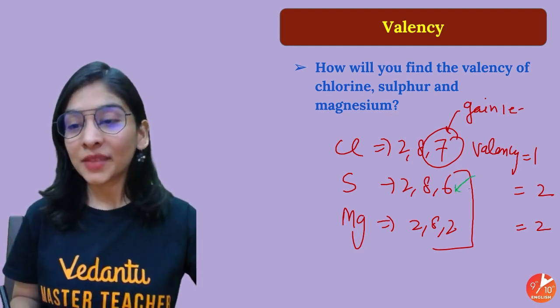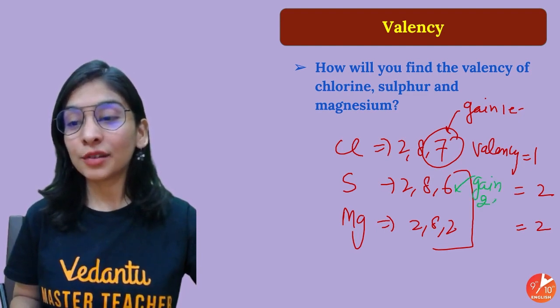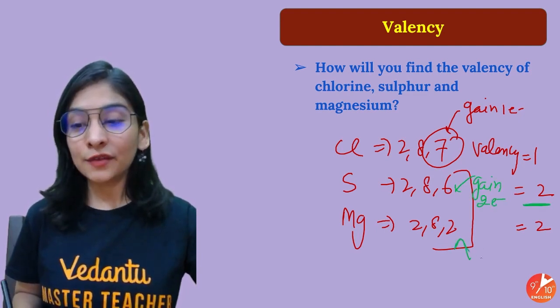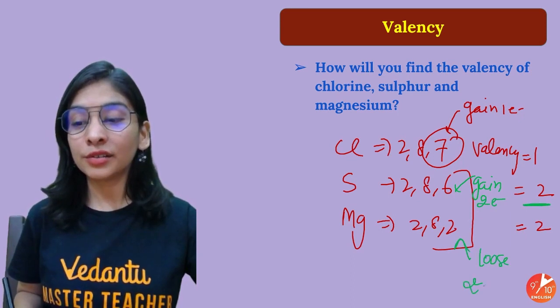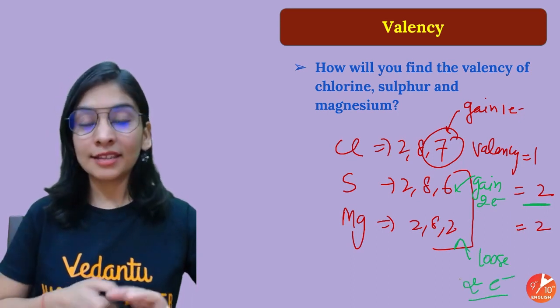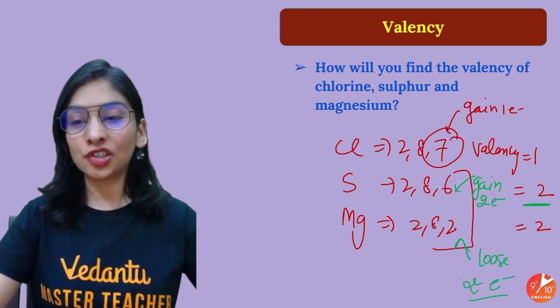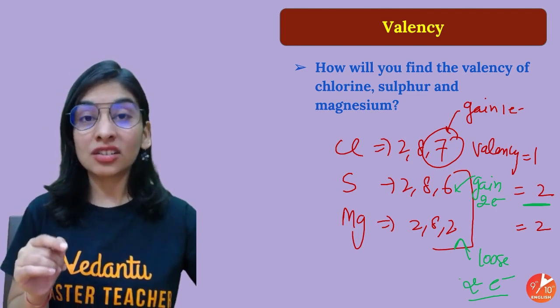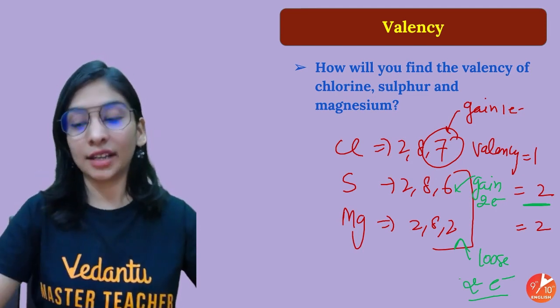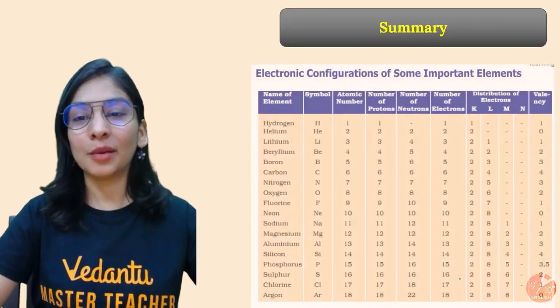The reason is it will gain 2 electrons, so valency is 2. It will lose 2 electrons, so valency is 2. Sulfur is a non-metal, magnesium is a metal. Metals lose electrons, non-metals can accept those electrons. But valency can be a fixed number too.